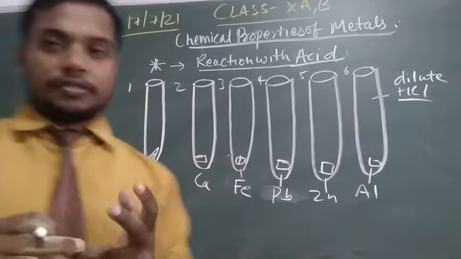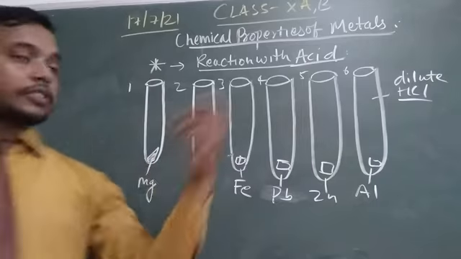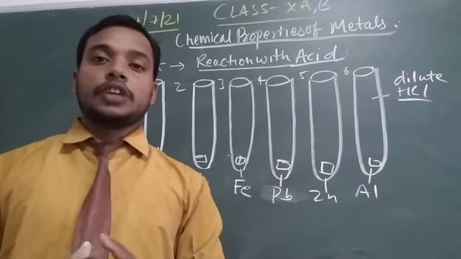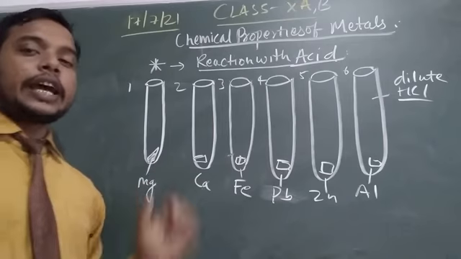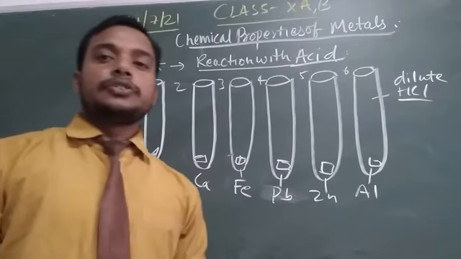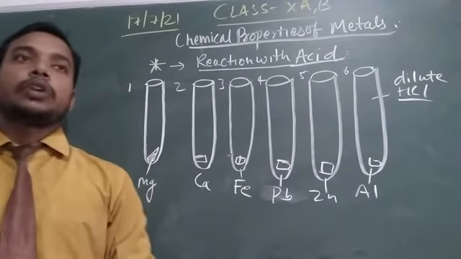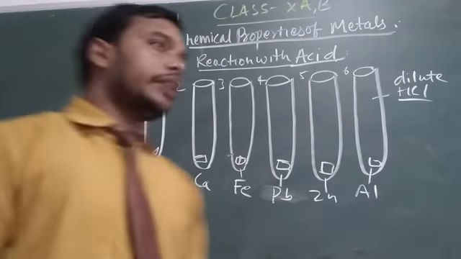In all 6 test tubes of this experiment, the acid is the same, dilute hydrochloric acid.